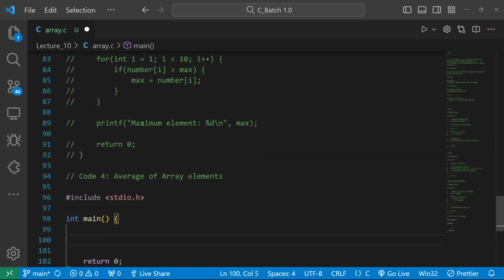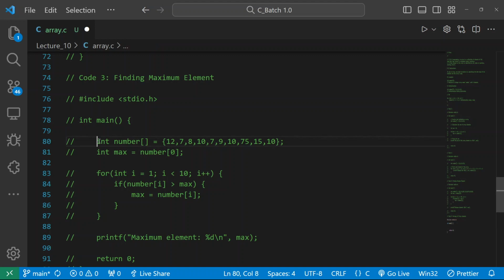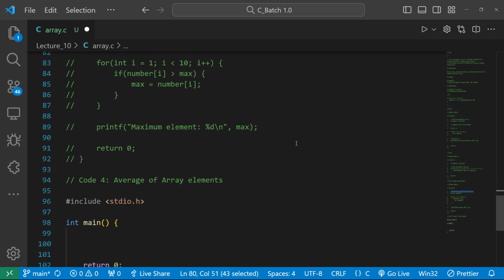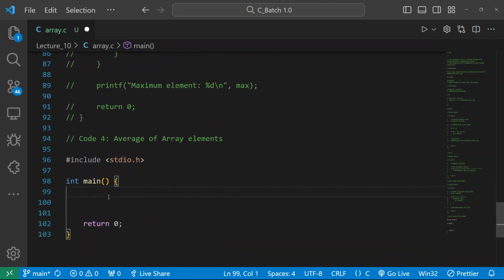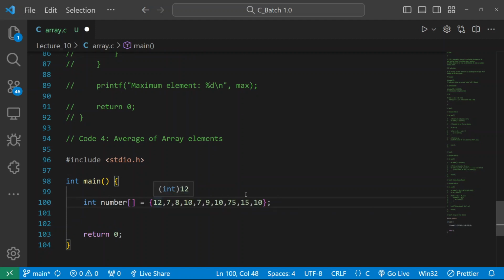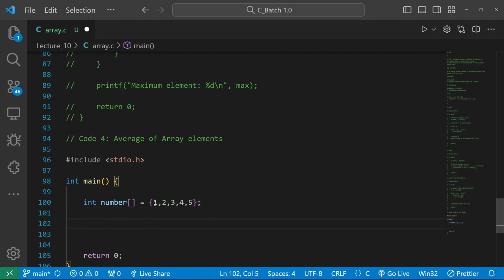So let me take this array again. If I take this array again, here your two concepts basically are going to work. Let me decrease its size so you can understand. Let me write a simple number so we can check that it is performing the average or not. So here your two concepts basically work.